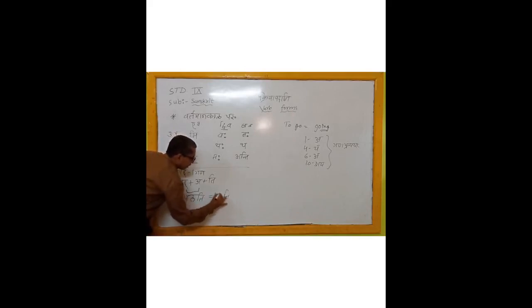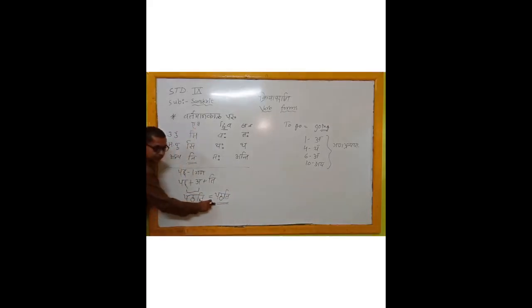Pathati. Pathati means he studies, he, she eats. Okay? Pathati. This is our verb form. Vartaman kal, anya purush, ek vachan. Say, Vartaman kal, anya purush, ek vachan.